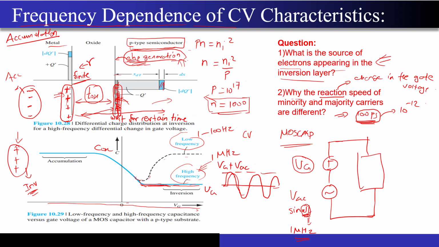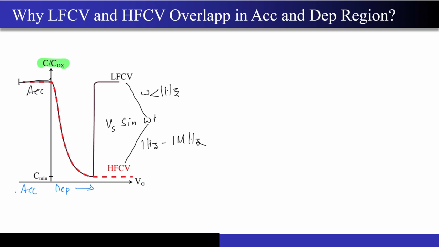The moment I apply some change on the gate, how quickly can majority and minority carriers respond? Since the majority carriers are abundant in nature, they can respond very quickly. Minority carriers I have to generate. They are generated by the electron-hole pair generation process. The process is slow, so it takes a certain amount of time to get those electrons near the interface. I hope the concepts are very clear up to this point.